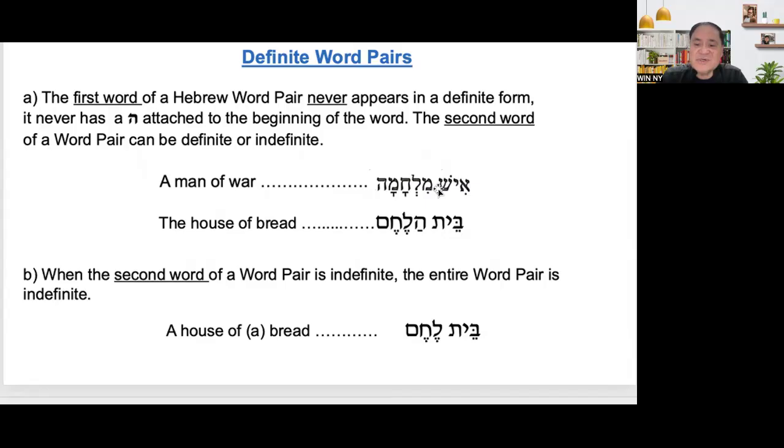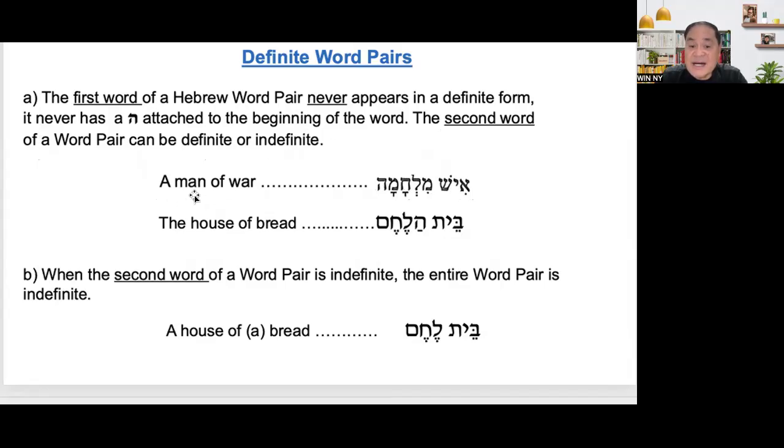So if it is a word pair, you cannot find ha at the beginning of the first word. It is the second word of the word pair that can be definite or indefinite. That's why when you analyze a word pair, you have to look at the second word, because it is the second word that will determine if the word pair is definite or indefinite.